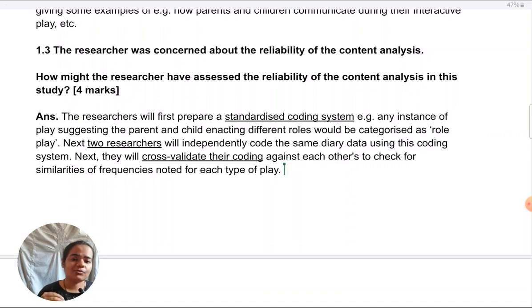Whenever we finish off a reliability point, it must end with calculation of correlation coefficient. This is where most students falter. They will write up till here, what I've written, that they'll cross-check their lists with each other and they just leave it there. But then how are they coming to a conclusion that reliability is there or not? They are assessing the reliability after all. So they cross-check with each other, then what? Do they just, like, no matter how much it is matching, they just say, okay, it's reliable? Of course not. They establish a correlation coefficient to understand whether it is reliable or not. So that point has to be there.